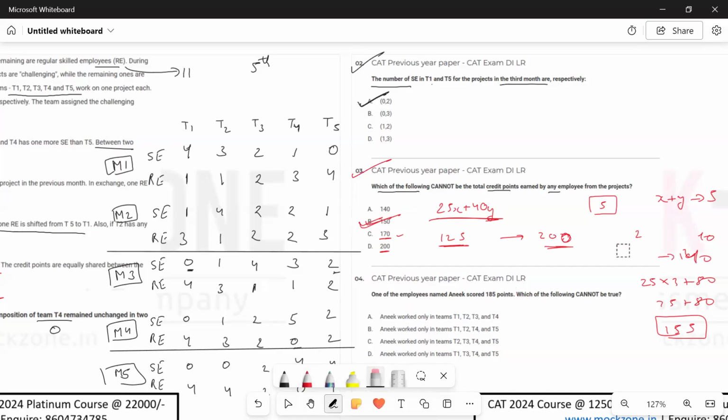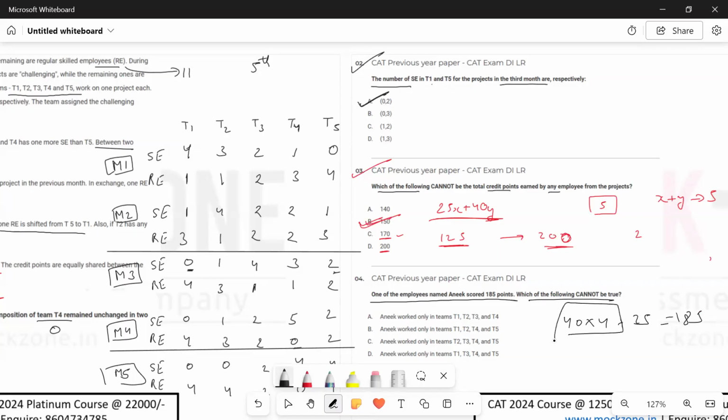ठीक है. Now coming to the last question, it says one employee named Anik scored 185 points. Which of the following cannot be true? 185 points कैसे आएंगे? 40 into 4 plus 25, that is y is 4, x is 1, तो equals to 185 आ जाएगा. So he worked in 4 complicated projects.